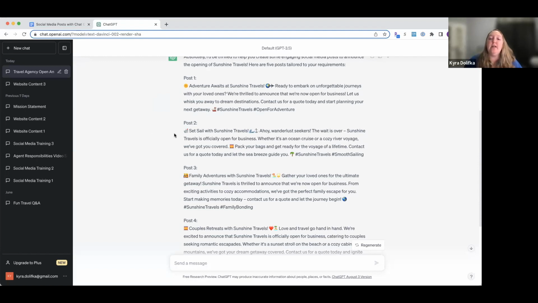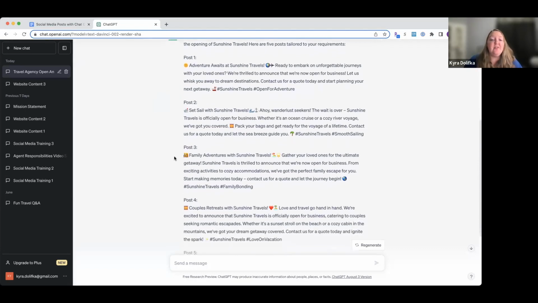So definitely really going with a cruise theme here. You can see it towards the end. Contact us for a quote today. Family adventures. Okay, so they're taking that part about some of our clients being families and they're writing about that. Again, it does have the contact us for a quote. You can put your website in. You'll see an example of that later.